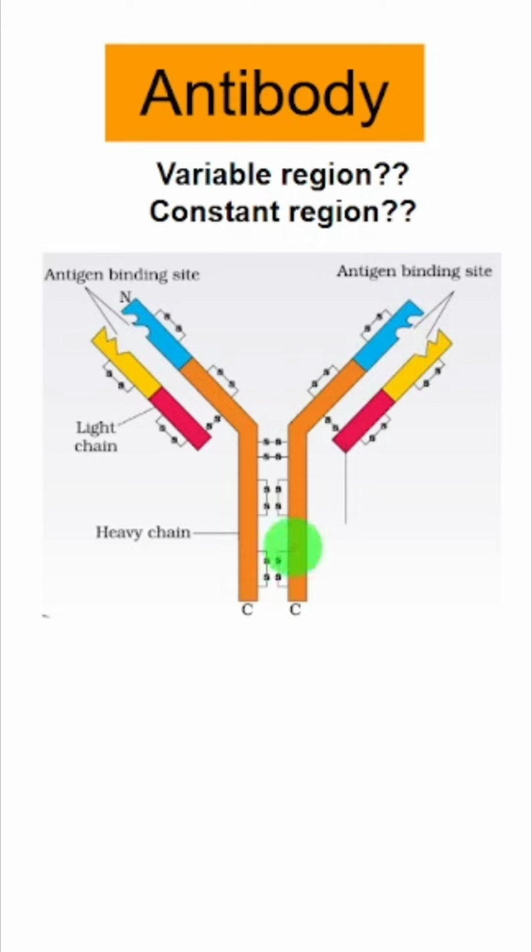The orange part is called the constant region of the heavy chain. The red one is called the constant region of the light chain. When we classify antibodies as IgA, IgG, IgM, IgD, we are talking about this part of the antibody. This part determines the class of the antibody.